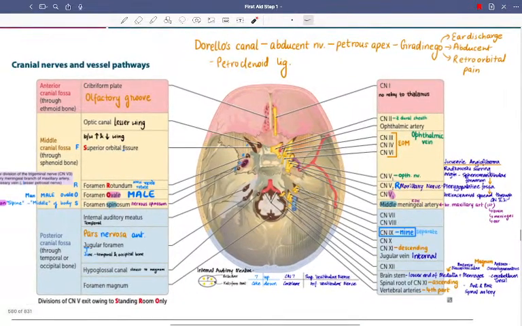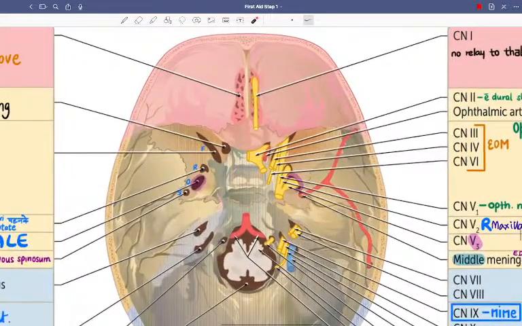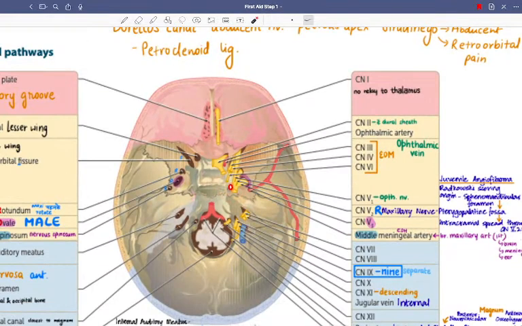Now come back to a larger version. In the middle cranial fossa, obviously you had the optic canal in the lesser wing, and between the lesser and greater wing we have the superior orbital fissure. In this we had 3, 4, and 6, all going into the superior orbital fissure. V1 is also going with this only.